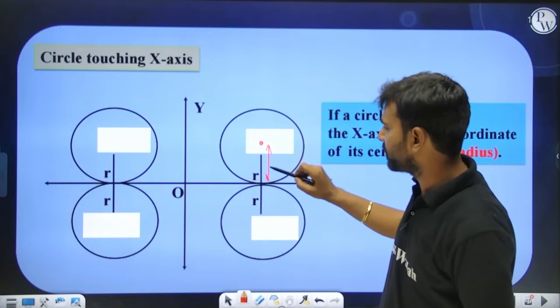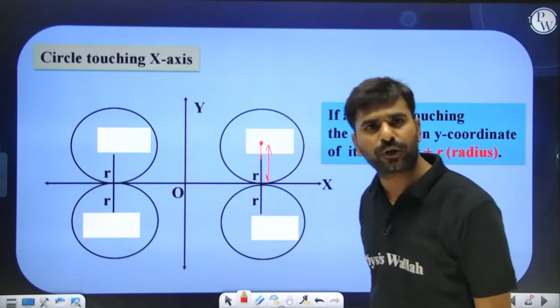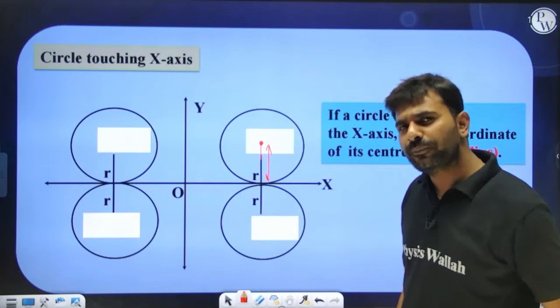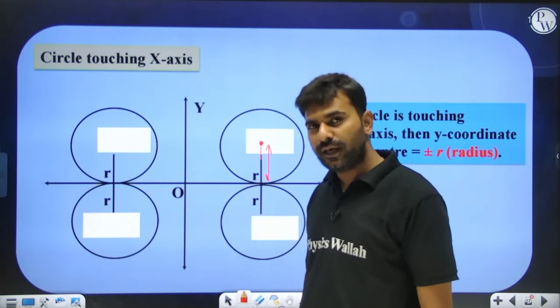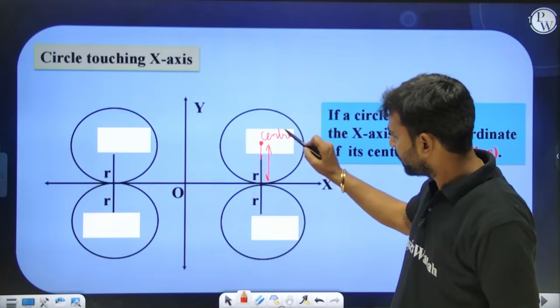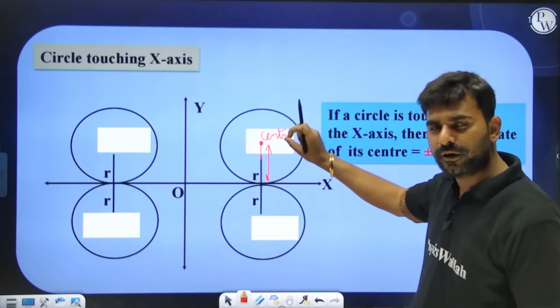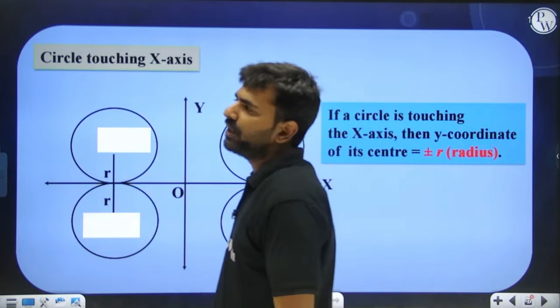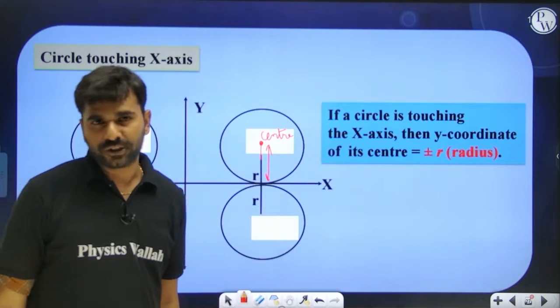If this is the center of the circle, this distance is going to be what? This distance is going to be equal to the radius of the tire, or not? Everyone feel it. This is the center. So the distance between the road and the center of the tire is going to be equal to the radius of the tire, or not? Yes or no, everyone?